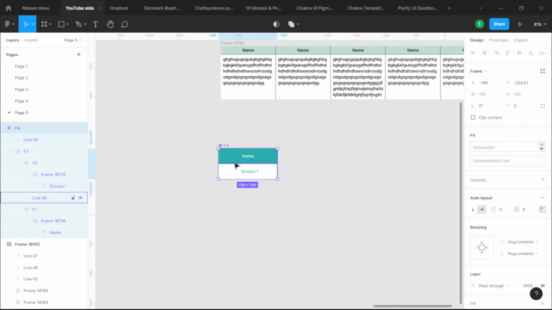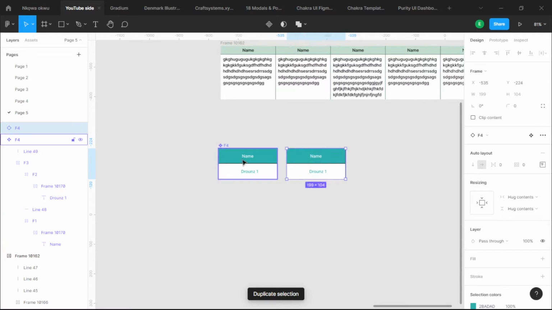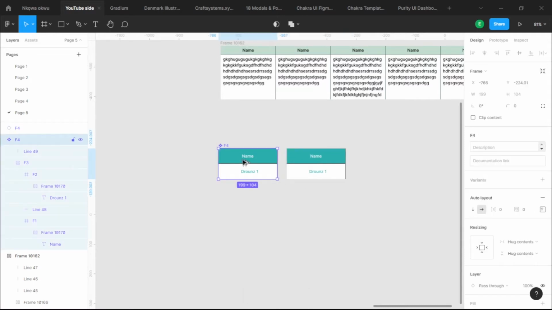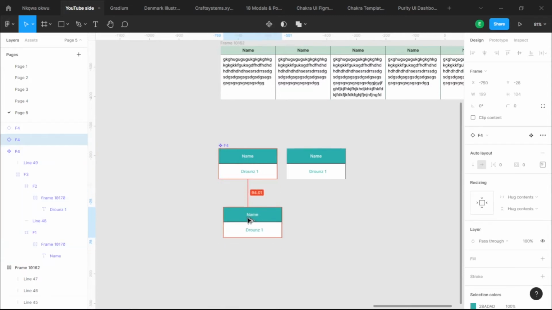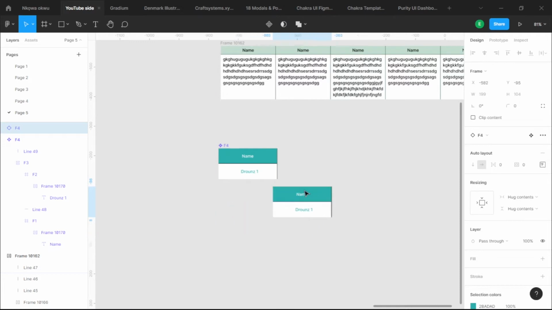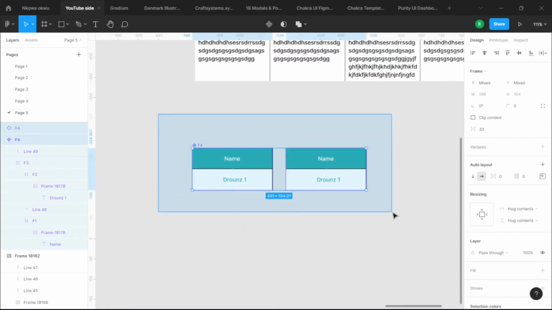Moving forward, since this is a component already, I'll hit Ctrl D on my keyboard to duplicate this component, or I'll hold Alt on my keyboard, then click and drag, and then leave the mouse first before you leave your keyboard. That way you have your components automatically duplicated. Now we have two of these components. This is where we want to be. We are already on the right track.